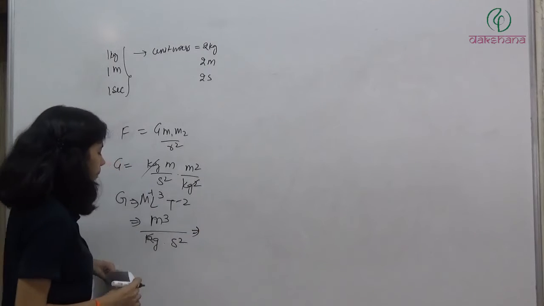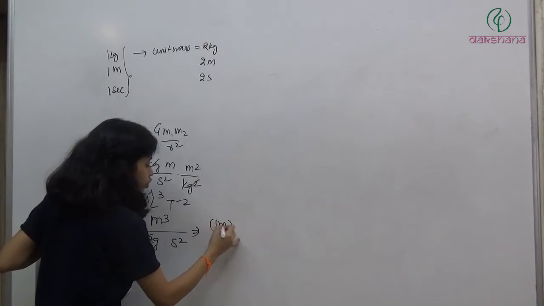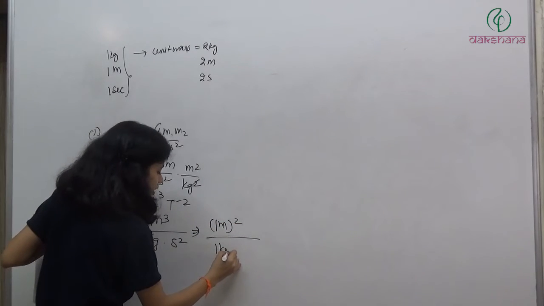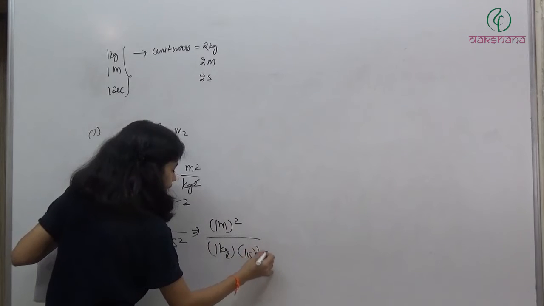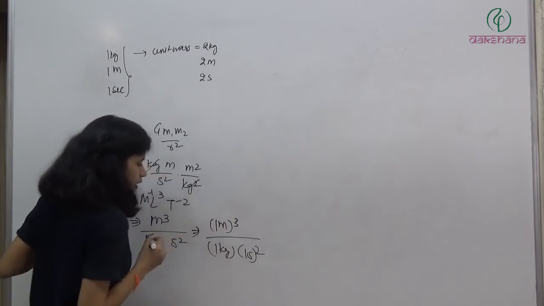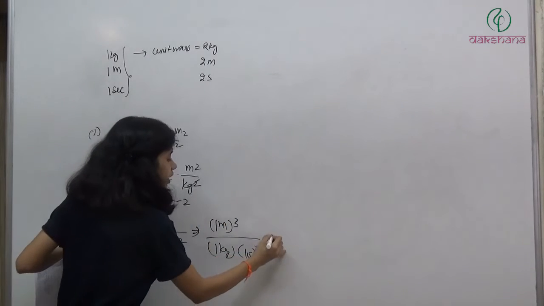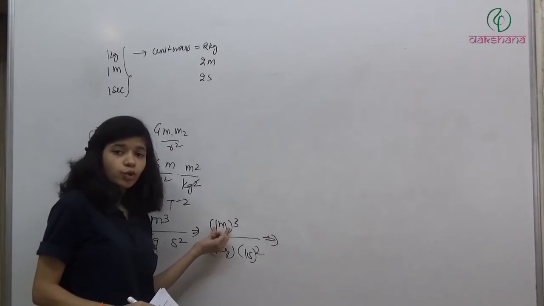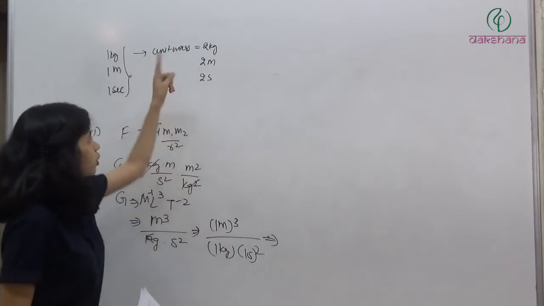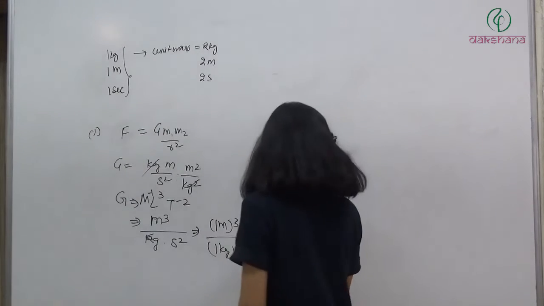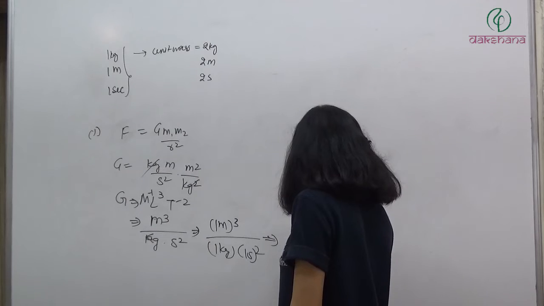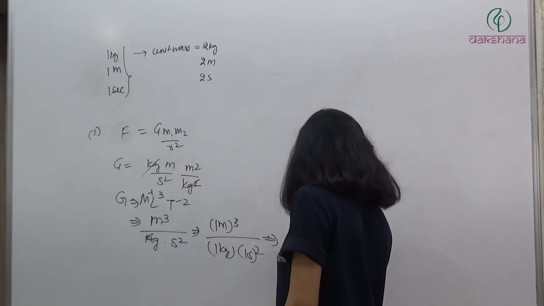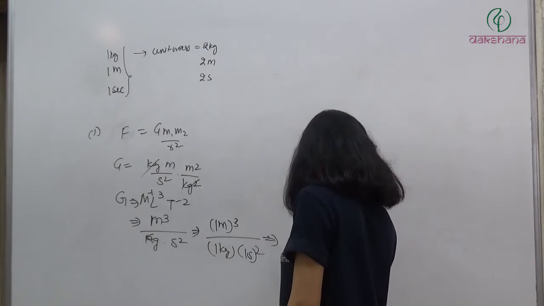So what happened here? Previously it was 1 meter cube divided by 1 kg into 1 second square. Correct? So now we replace the unit time, unit mass and unit length with the new system. So we have 2 meter cube divided by 2 kg into 2 second square.